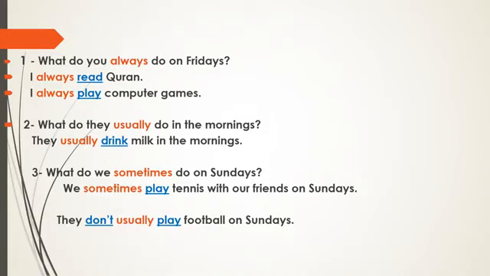All these sentences are positive without not. You know that the meaning of positive sentences is that the sentence is without not, okay? But how can we make these sentences negative? Look at this sentence. Yes, they don't usually play football on Sundays. We make the sentences negative by adding here what? By adding don't.